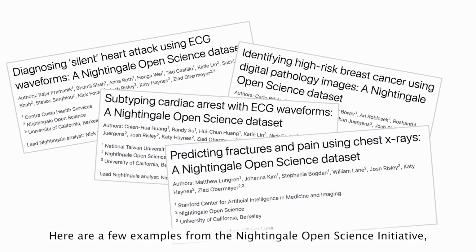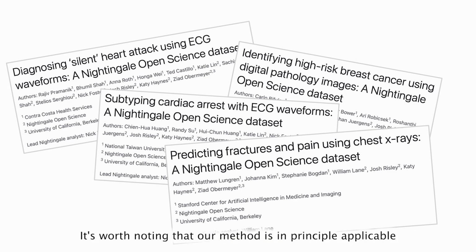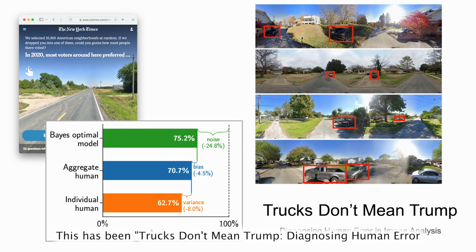Here are a few examples from the Nightingale Open Science Initiative, founded by faculty from UC Berkeley and University of Chicago. It's worth noting that our method is in principle applicable to black box algorithmic decision-making systems as well, not just human decision makers. This has been Trucks Don't Mean Trump,